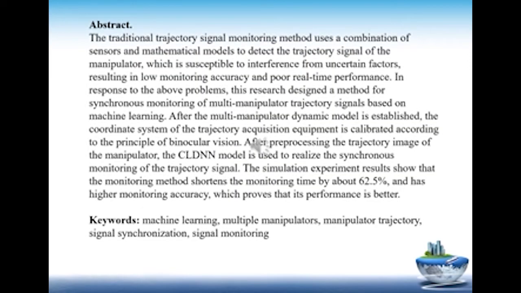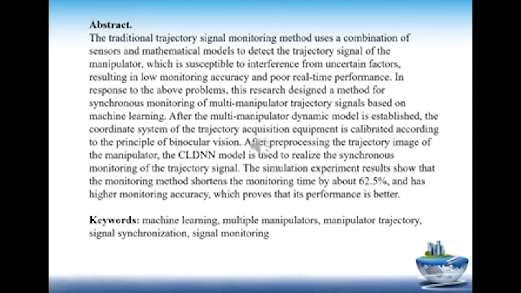Abstract. The traditional trajectory signal monitoring method uses a combination of sensors and mathematical models to detect the trajectory signal of the manipulator, which is susceptible to interference from uncertain factors, resulting in low monitoring accuracy and poor real-time performance. In response to the above problems, this research designed a method for synchronous monitoring of multi-manipulator trajectory signals based on